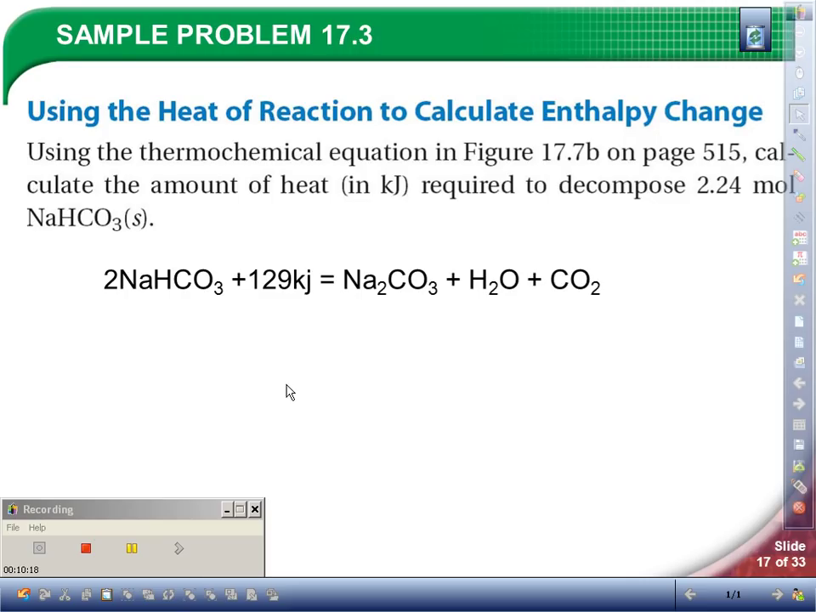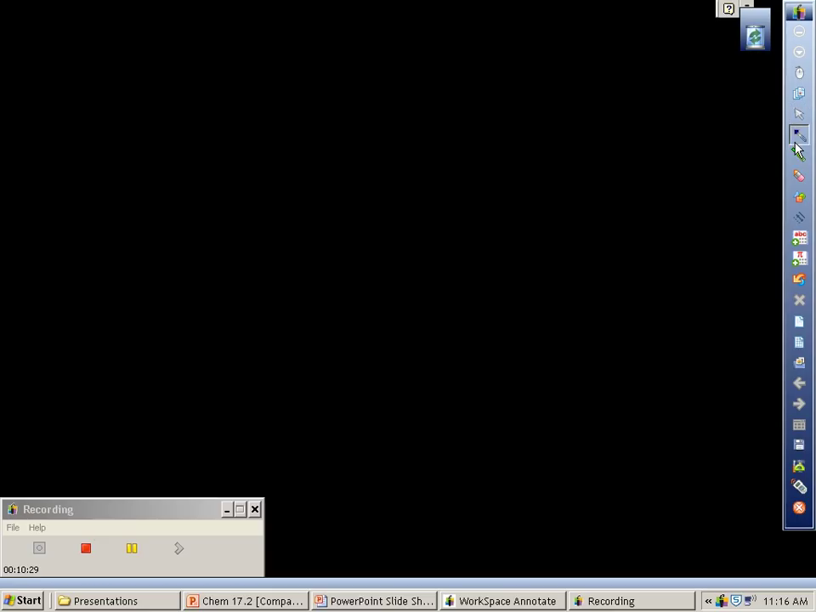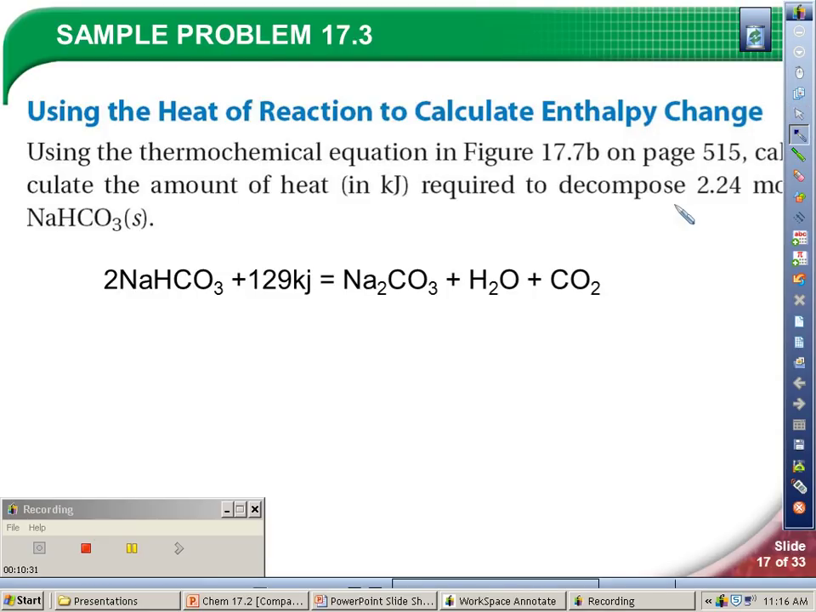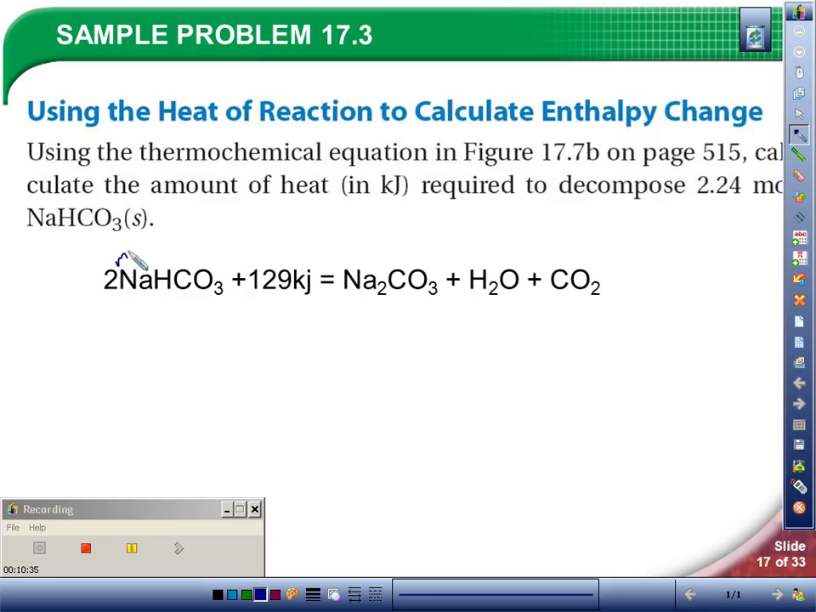Now when it's in an equation, we can do some math with this. So remember, when we have an equation like this, these are ratios, or we can definitely create ratios. So what this says, remember, for each coefficient, these are moles. And if there's no number in front, it's always 1.